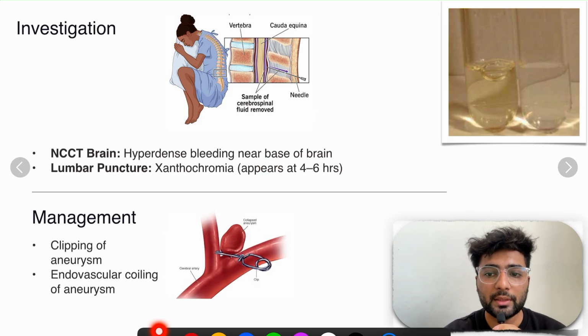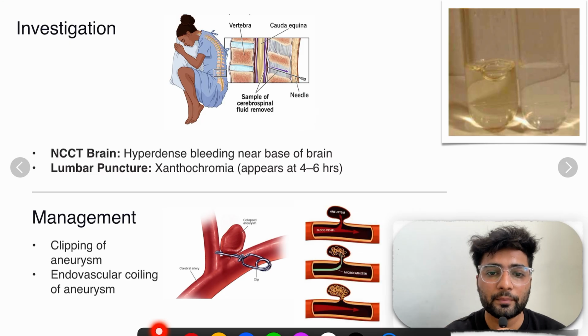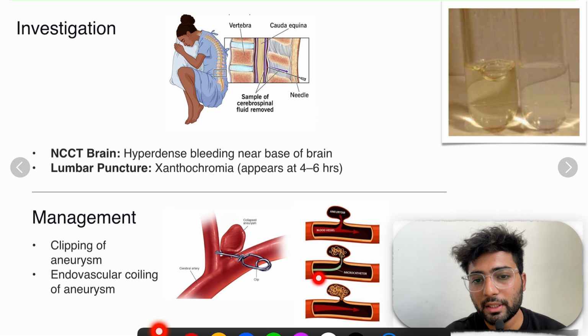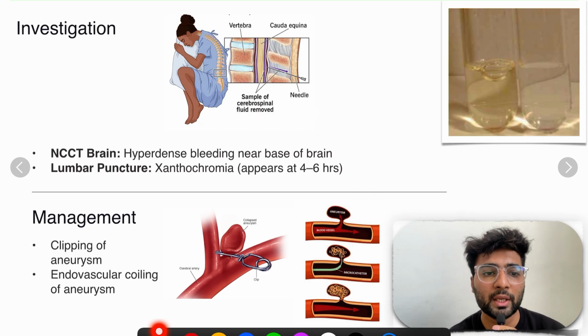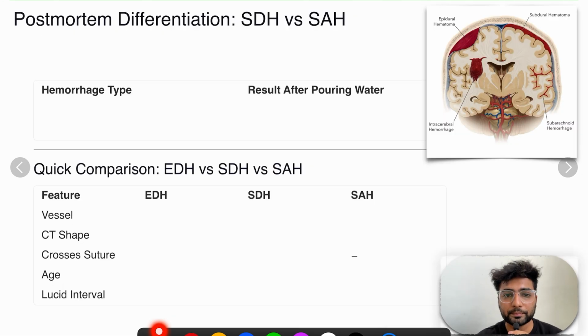See, the rupture was caused by this aneurysm breaking. So we have clipping of the aneurysm, first, which is surgery. Second is endovascular coiling. See, here we have inserted this and it is coiled, so the blood doesn't go into the aneurysm. If it goes into the aneurysm, there will be bleeding, right? So the blood just passes off. So for management, we have clipping of the aneurysm and endovascular coiling of the aneurysm.